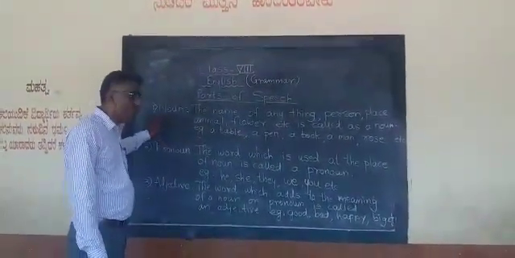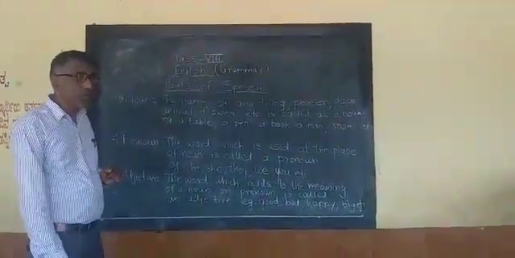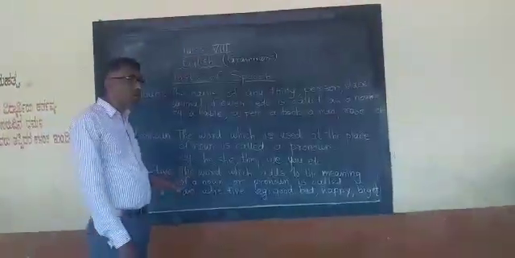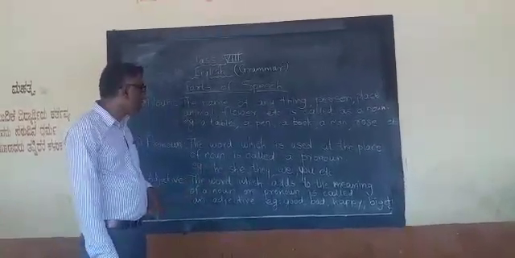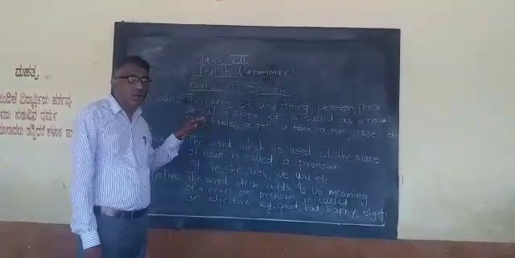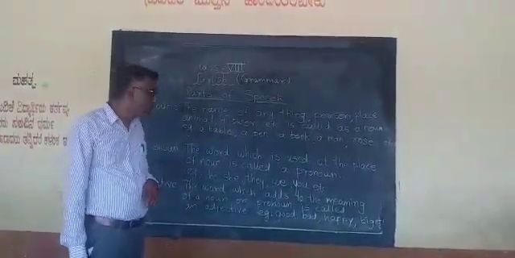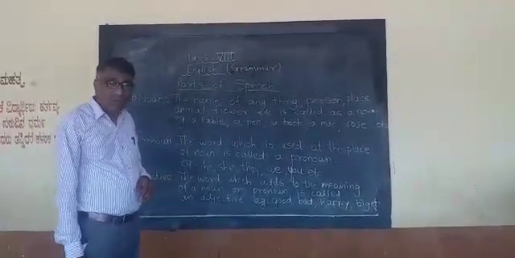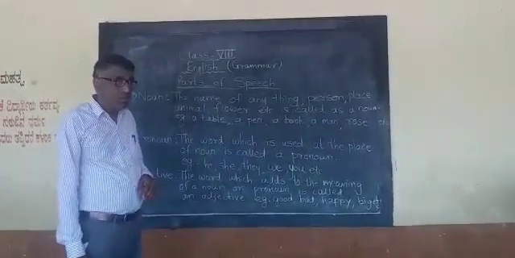First one is noun. What is a noun? Noun is a naming word, we know. The name of anything, person, place, animal is called a noun. For example, a table, a book, a pen, a man, a boy, a girl, a mountain, a river, tree, house, building.